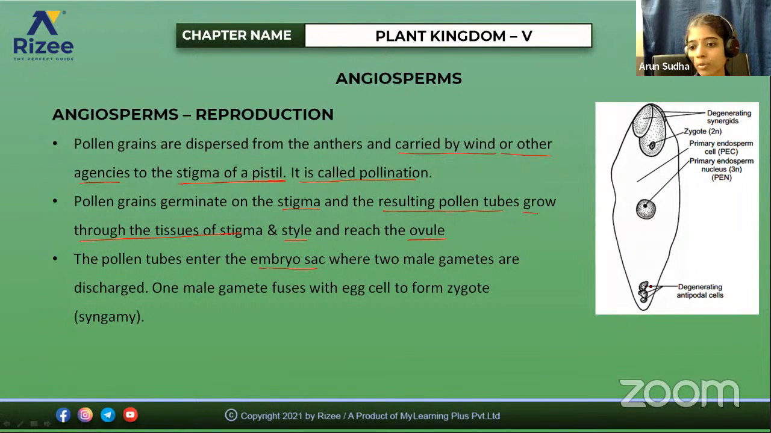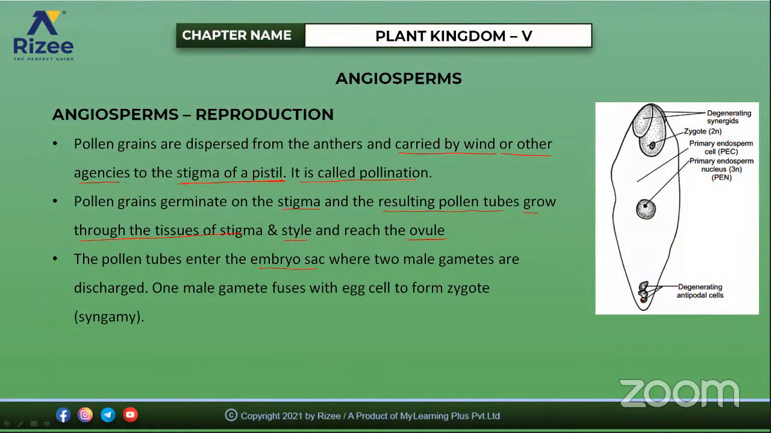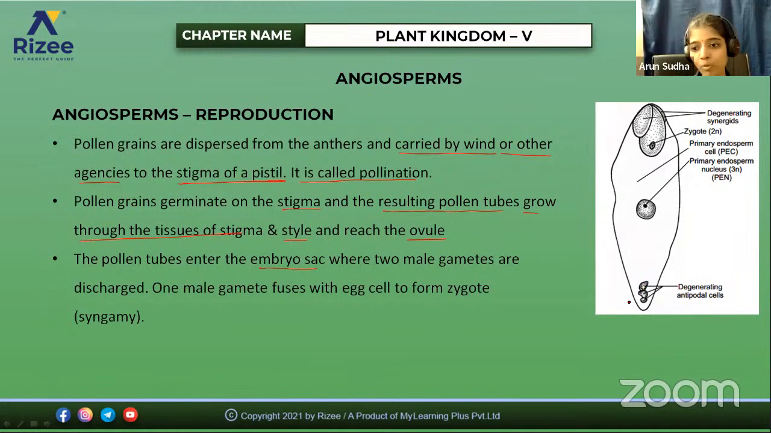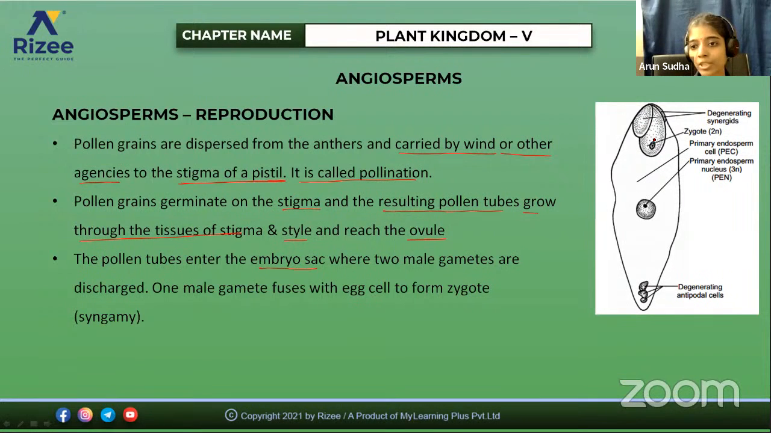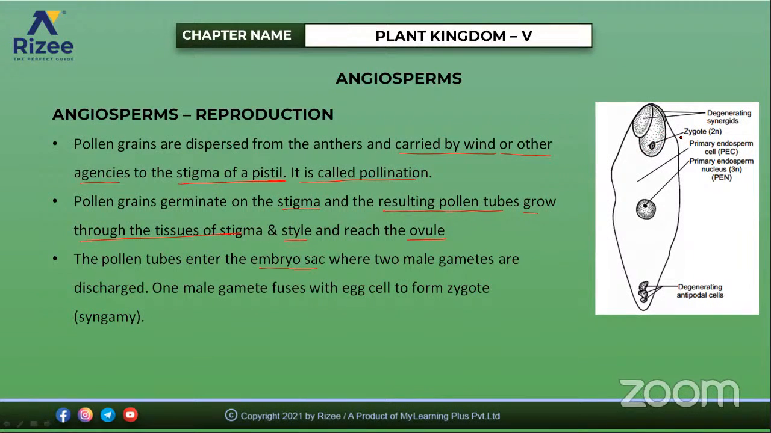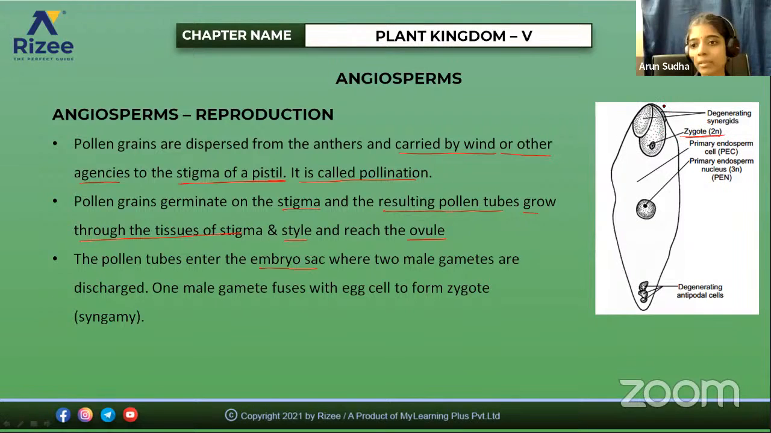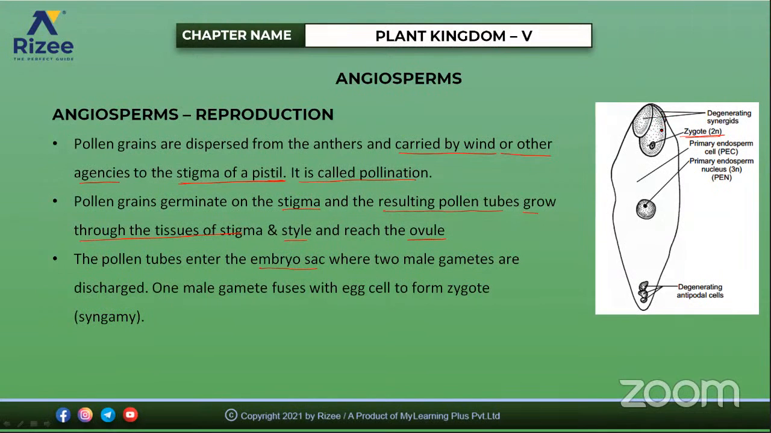And these antipodal cells, three cells will be present in the antipodal end, and they will degenerate after fertilization. And here there occurs a formation of zygote with the egg cell. That is, the male gamete with the egg cell forms a zygote. And what happens to the synergids? They will also degenerate after fertilization.